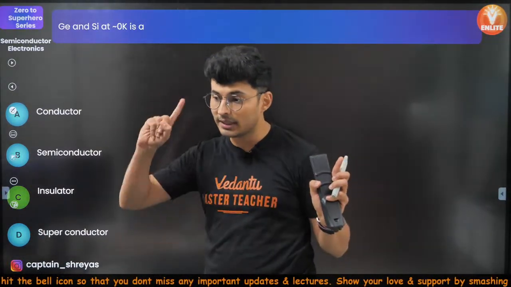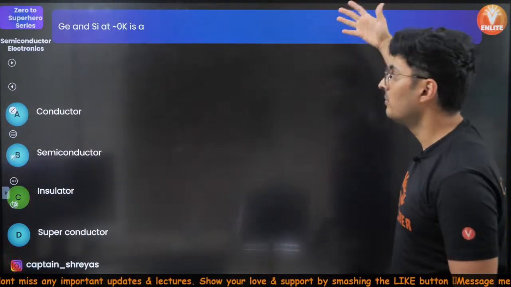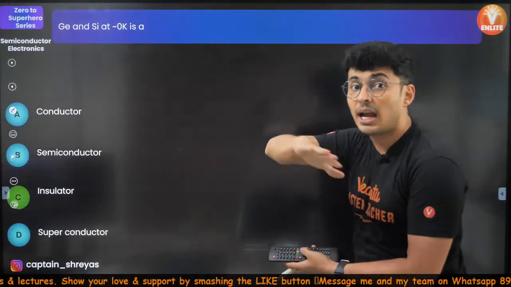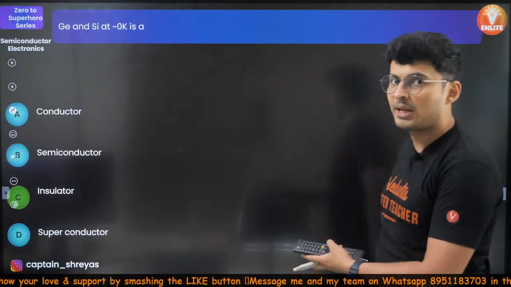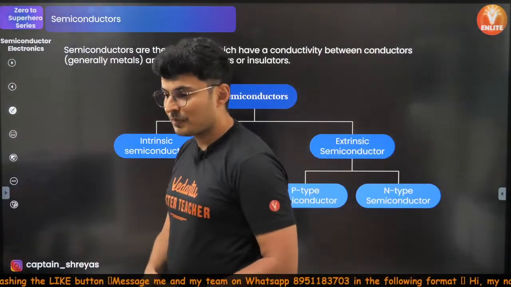There is no energy. All the diagrams are at 0 Kelvin. Electrons haven't jumped yet. Only when you heat, then they jump, and they behave like a semiconductor at room temperature. At room temperature, they are semiconductors. Now, semiconductors, okay?